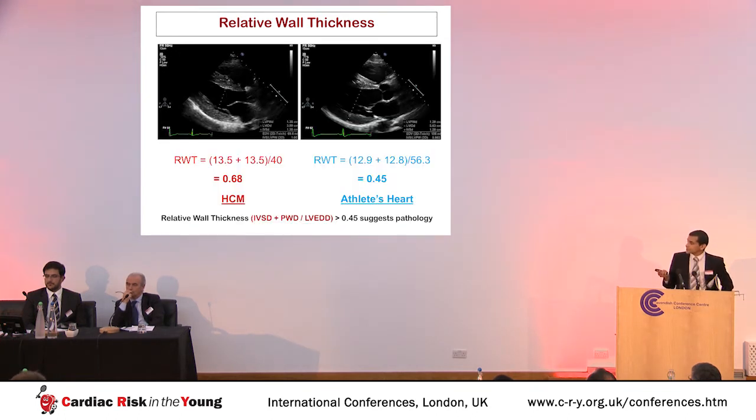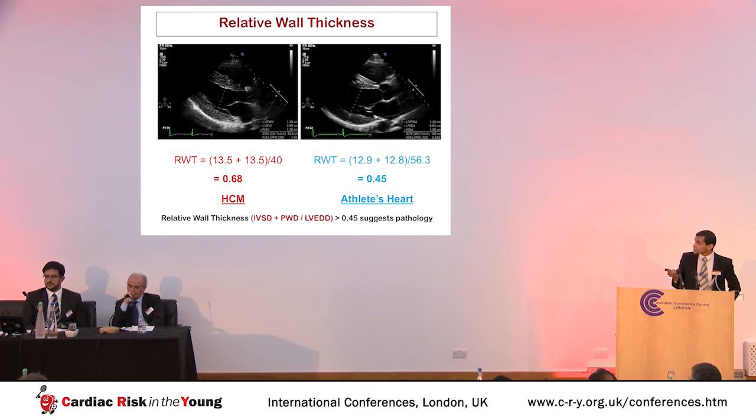Now, the relative wall thickness is calculated by adding the left ventricular septal thickness in diastole to the posterior wall and dividing by the left ventricular cavity size. And it's been shown that if the relative wall thickness is more than 0.45, it is suggestive of pathological left ventricular hypertrophy. So our athlete on the left had a relative wall thickness of 0.68 and turned out to have hypertrophic cardiomyopathy on further testing.